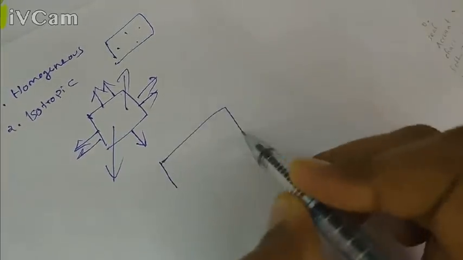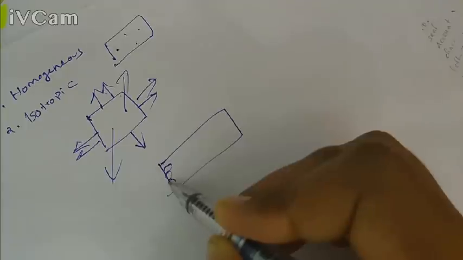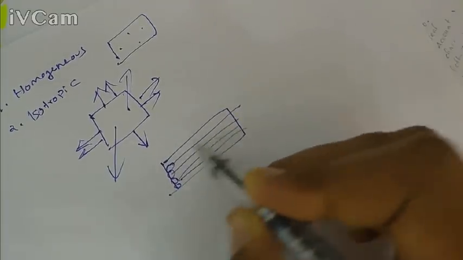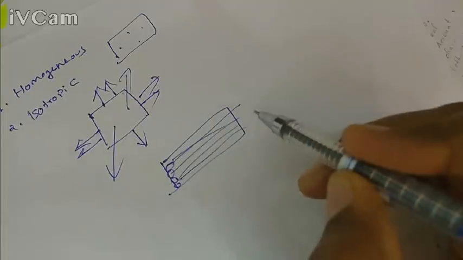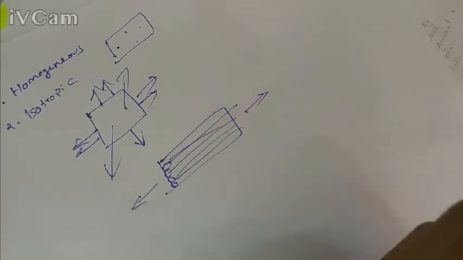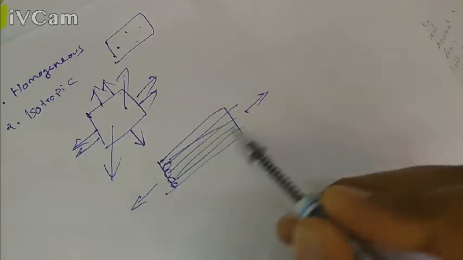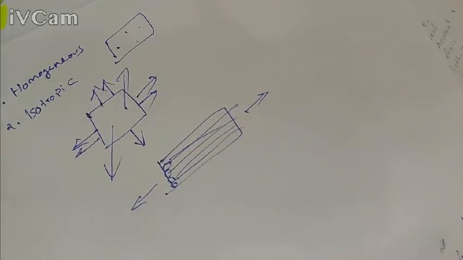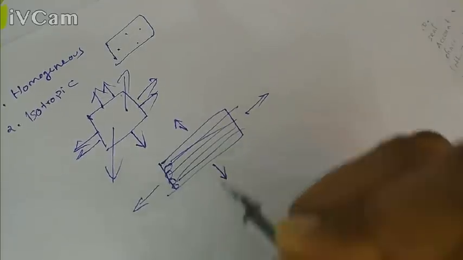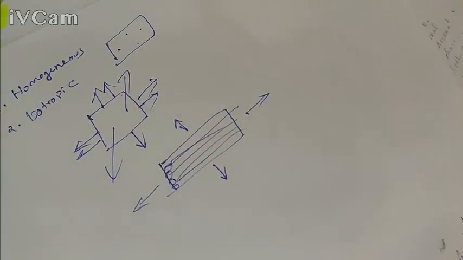For example, if you take a fiber reinforced composite material, in this direction its tensile strength will be higher because the fibers are arranged in this direction. But in this direction, its tensile strength will be lower. So in different directions, its strength is different. Similarly, different properties will depend upon the direction considered. So that is called anisotropic material. The properties will not be the same in every direction.